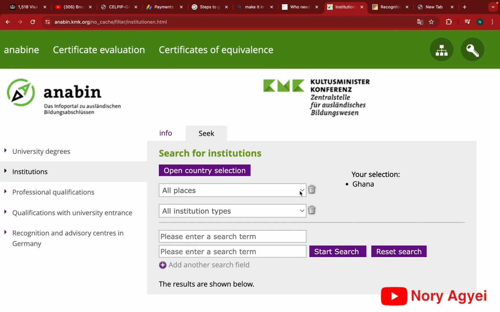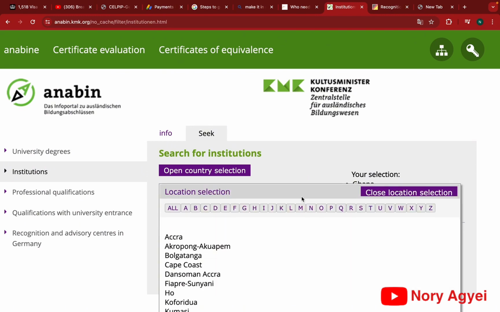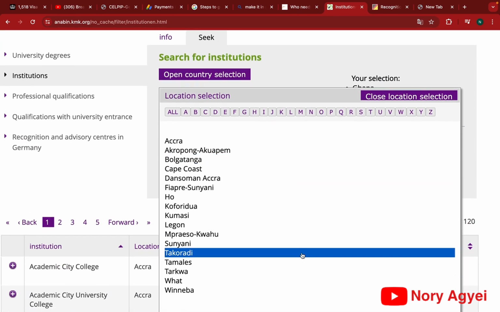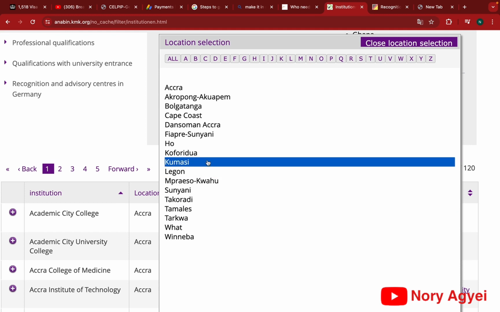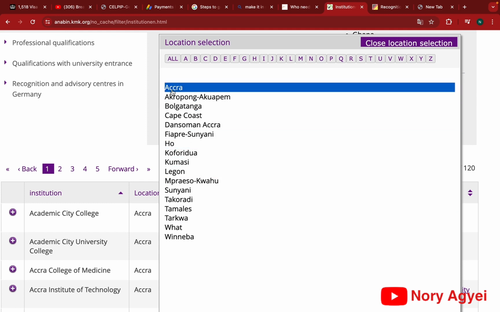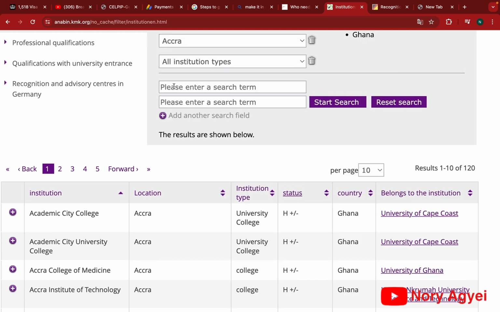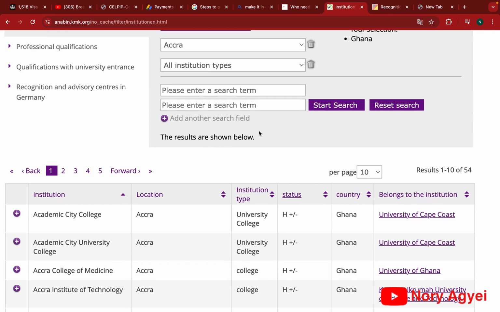And there's place, so all places. Because we selected Ghana, it's going to give us towns in Ghana. You can see Accra, Ekropon, Ekuapembo, Gatanga, Cape Coast, Ho, Koforidua. This gives you all the regions or the towns or the big cities in Ghana. So we click on Accra since it's the capital of Ghana.